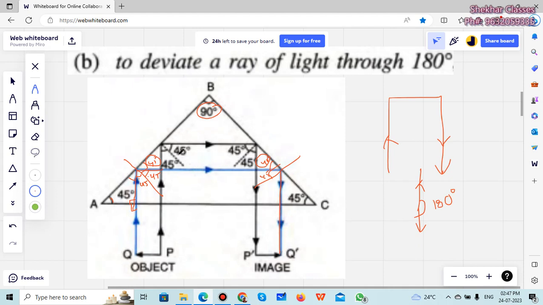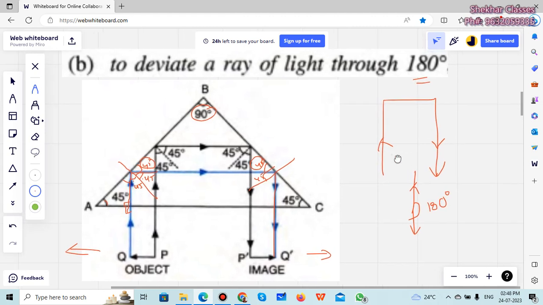So you can see the one ray going, this is QP. Q will come here, become Q dash after this reflection and refraction both, and P will come here. So the image is inverted also. Earlier it was facing this side and now it is facing this side. But again, it has gone through 180 degree deviation here. Is that understood?